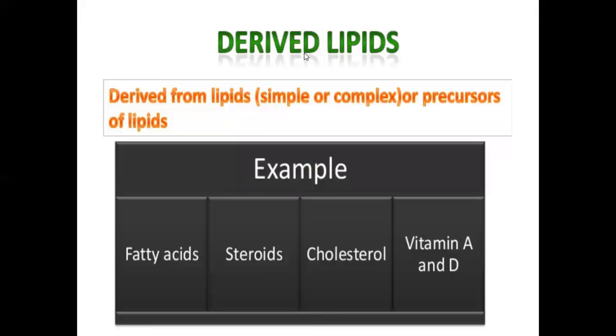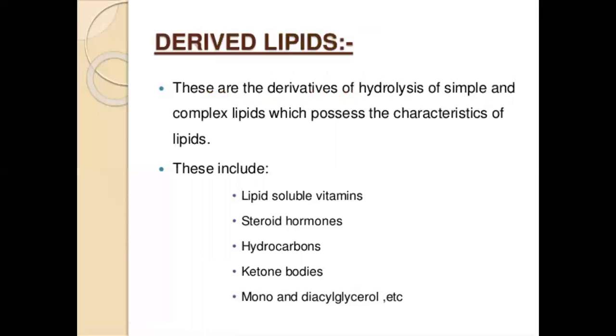Next, the last category in the classification of lipids is derived lipids. We call them derived lipids when they are derived from simple lipids or complex lipids. Examples are fatty acids, steroids, cholesterol, vitamins A and D. So when the molecules break down, they definitely lead to fatty acids, steroids, cholesterol, or other vitamins.